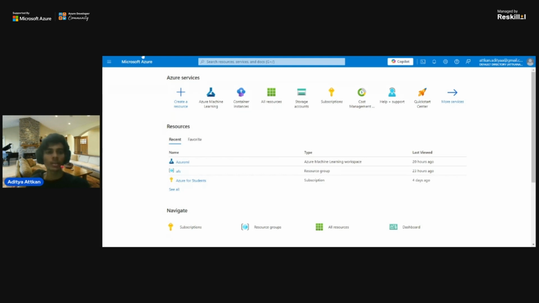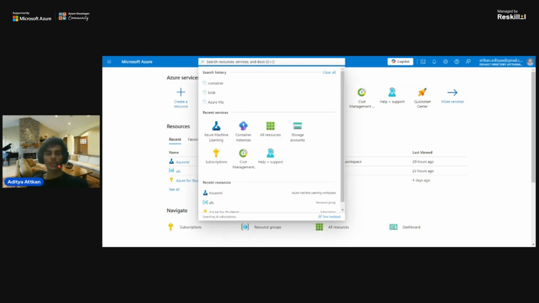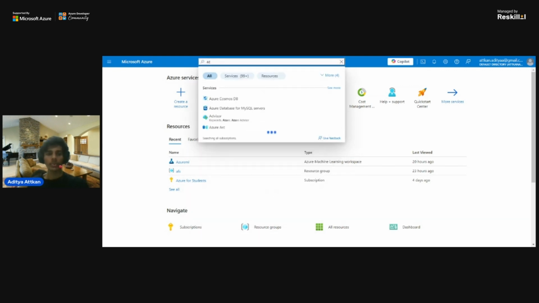So yeah, first we'll go to portal.azure.com. Just like first you have to create a workspace. First we will create a workspace for everything. If I want to create a web application backend service, if I want to perform some DevOps work, if I want to do anything on the cloud, first we have to create a workspace. So I will create a workspace for that. I will just search here